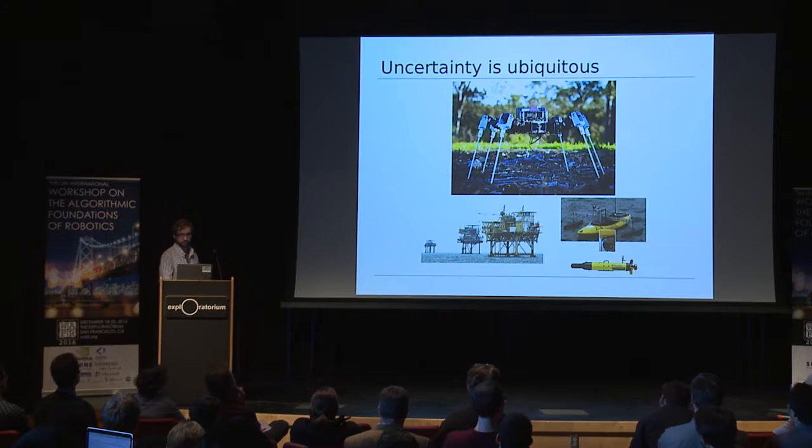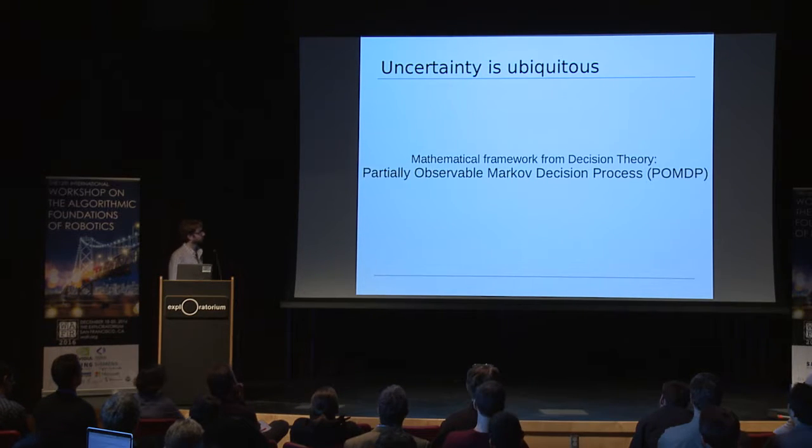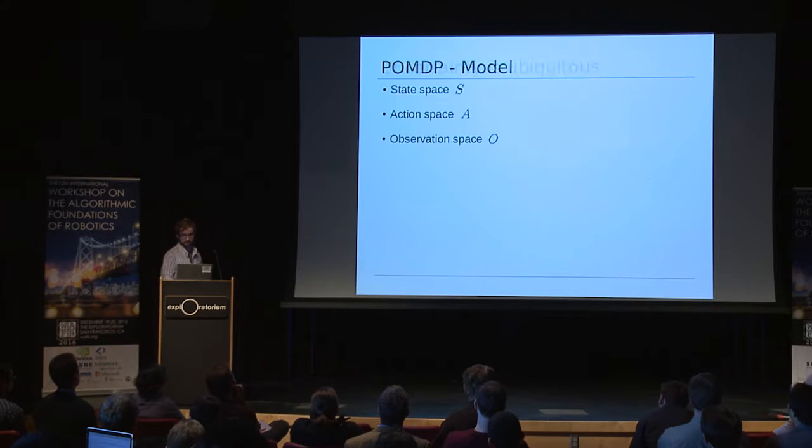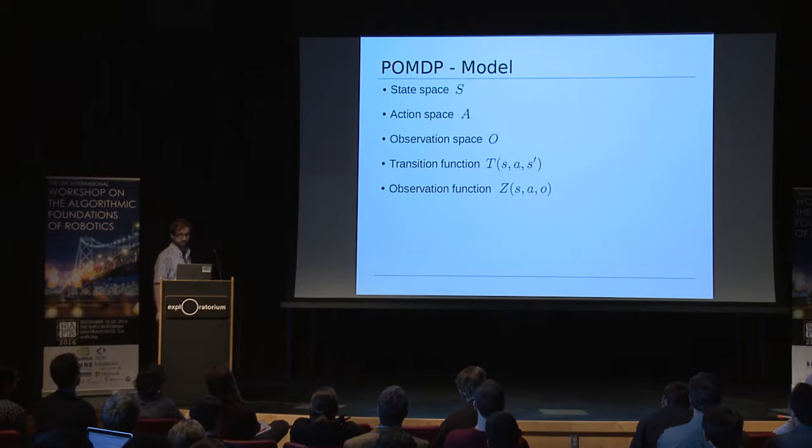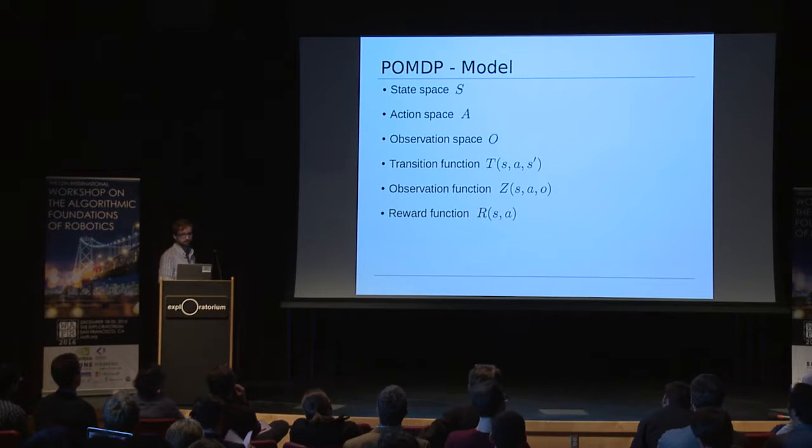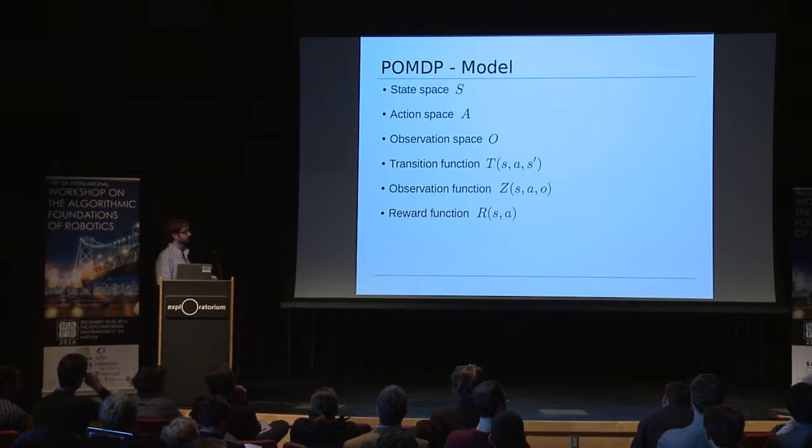A principled way to solve this is the partially observable Markov decision process, where the main components of the POMDP are state, action, and observation spaces of the robot. Furthermore, we have a transition function and an observation function that model the uncertainty in the effect of performing an action and receiving observations as conditional probability functions. And furthermore, we have a reward function, which is our objective function that we are trying to maximize.